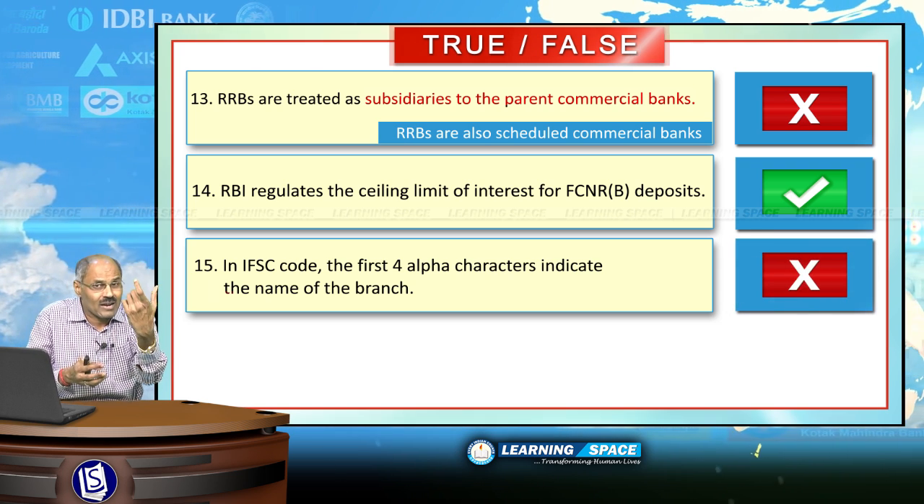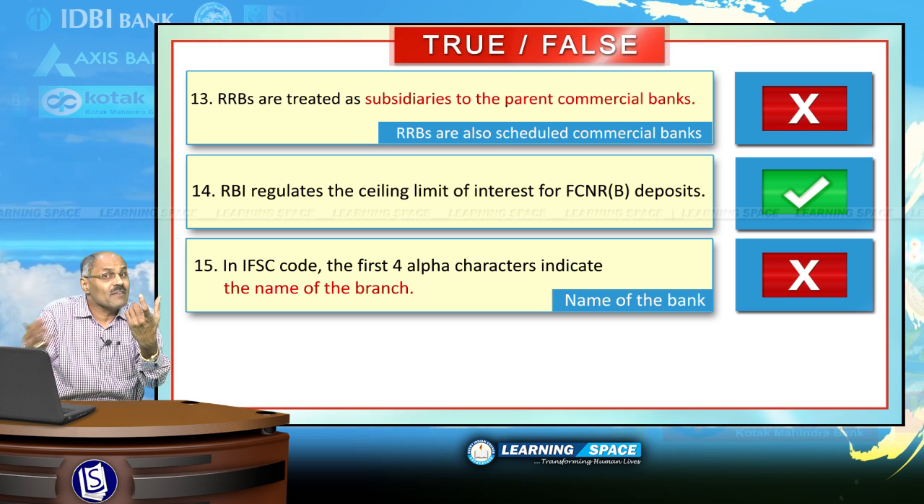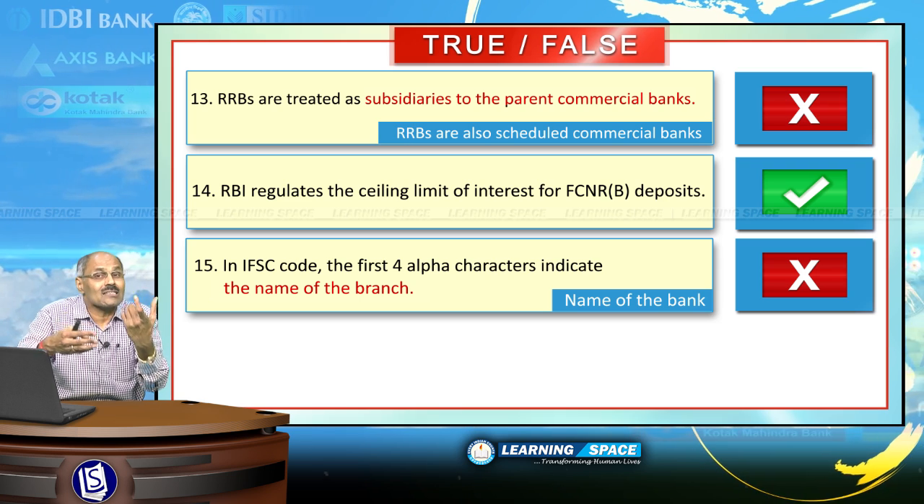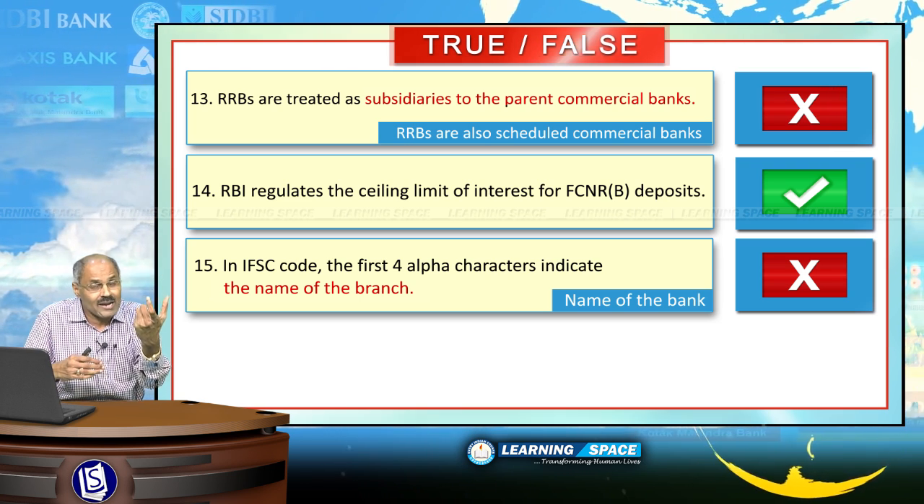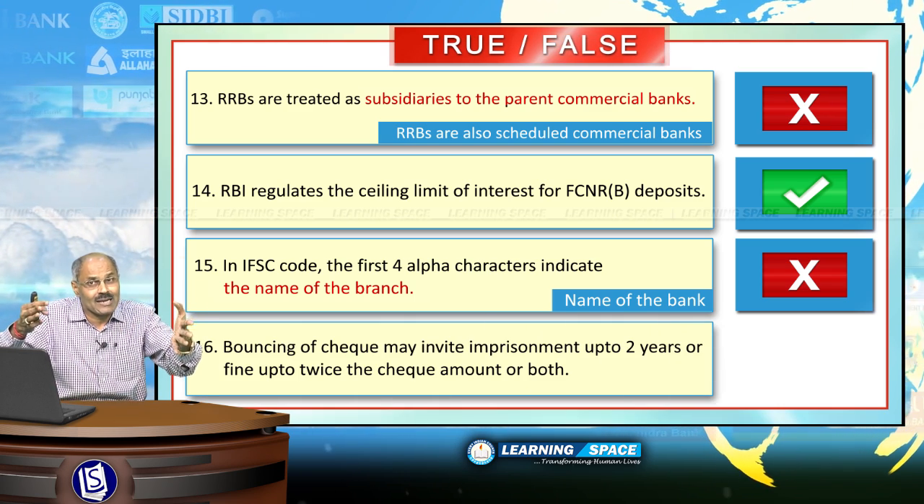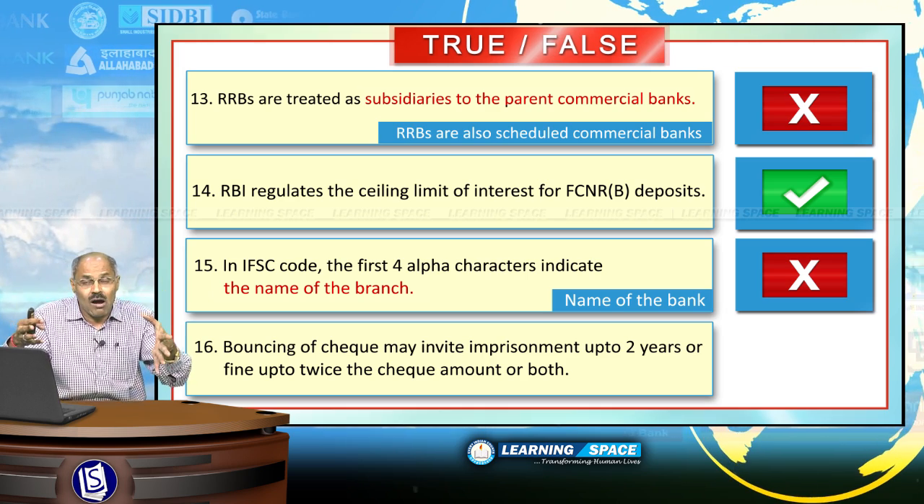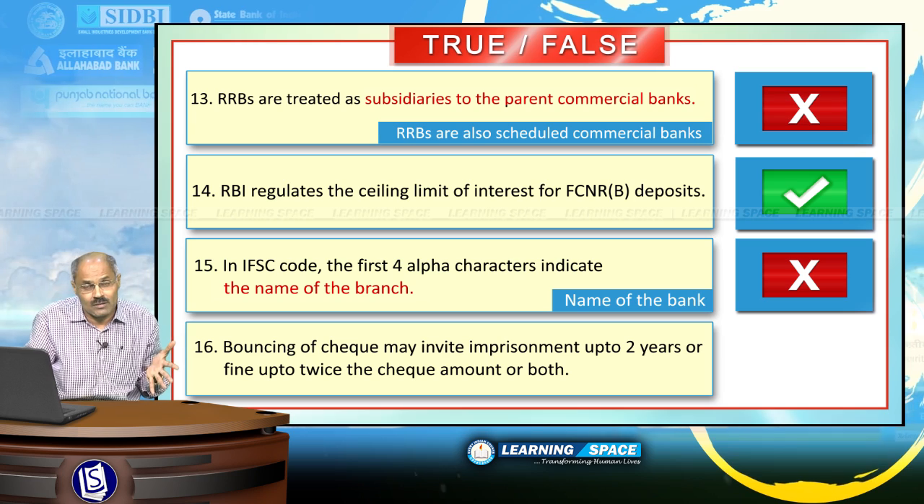First 4 alpha characters indicate name of the bank. If it is ICICI Bank, it is ICIC. If it is State Bank of India, SBIN, right? Bouncing of check may invite imprisonment up to 2 years or fine up to twice the check amount or both.